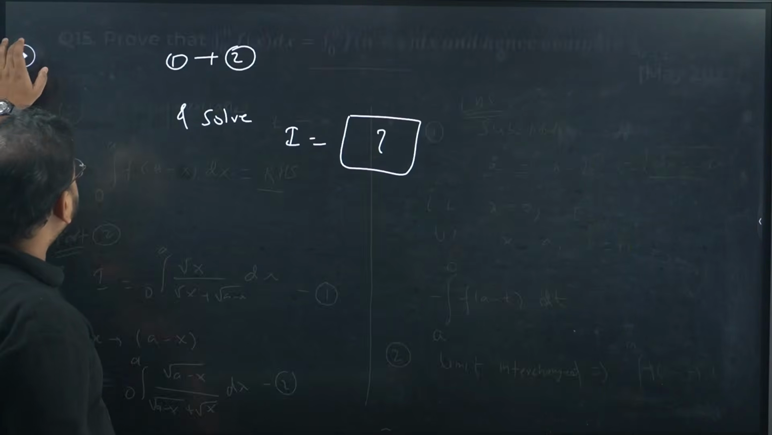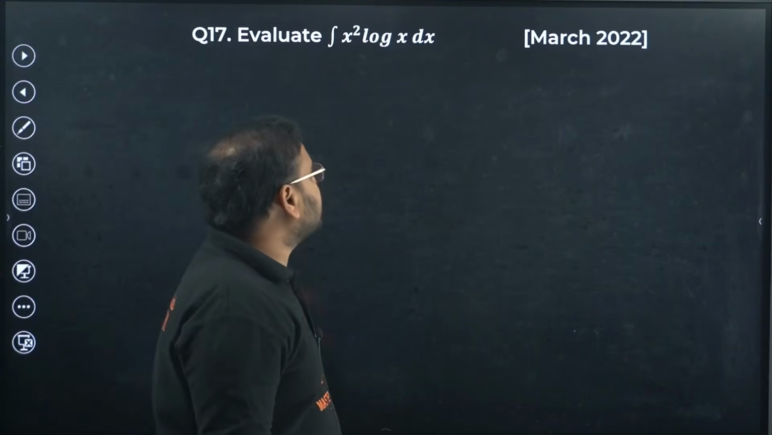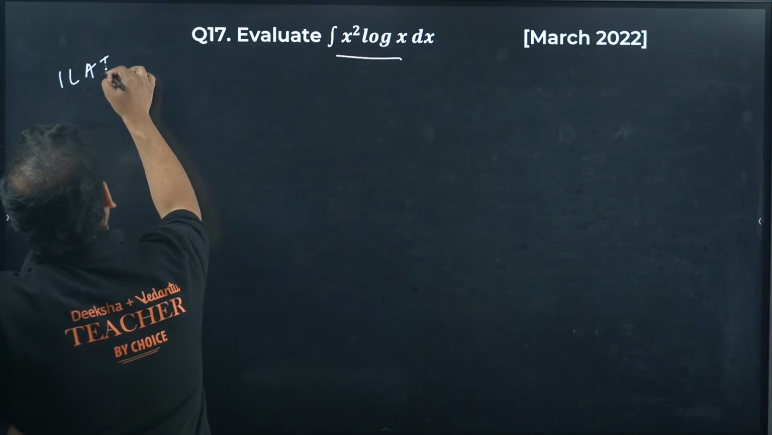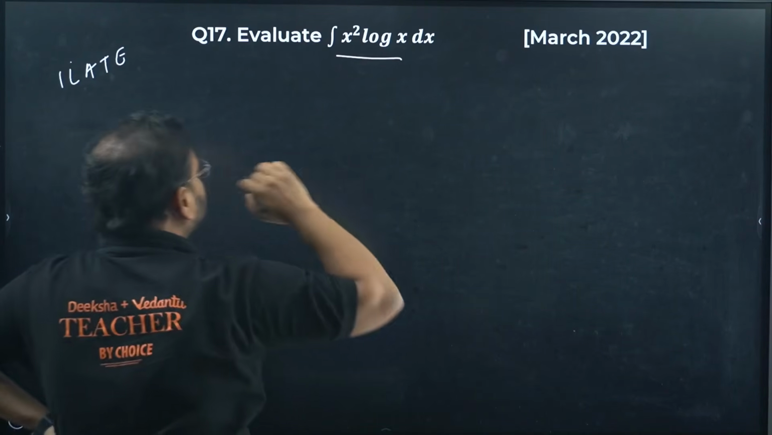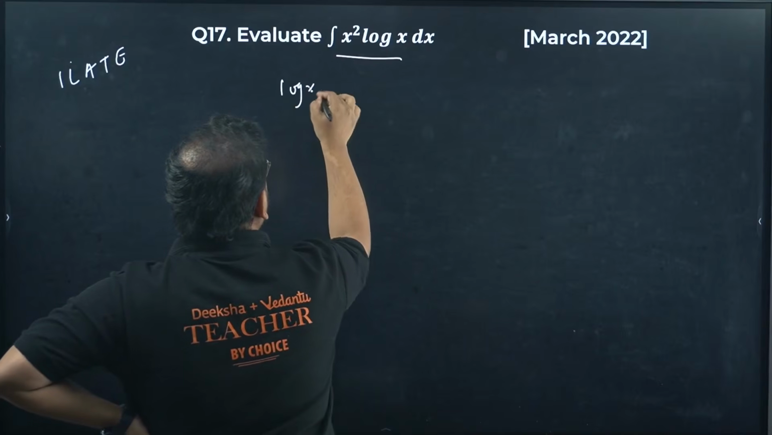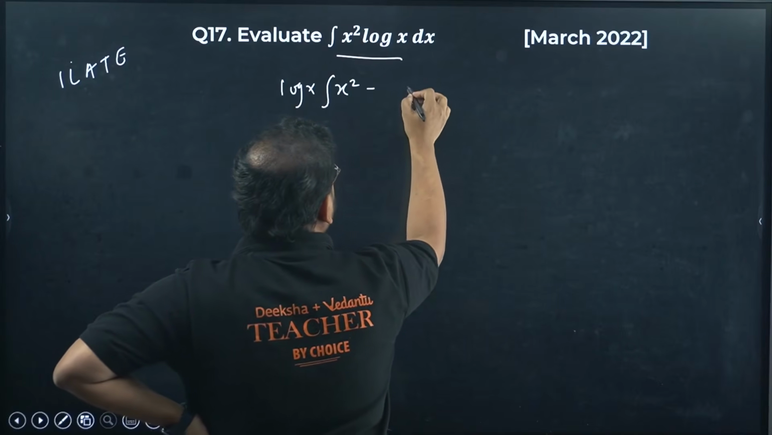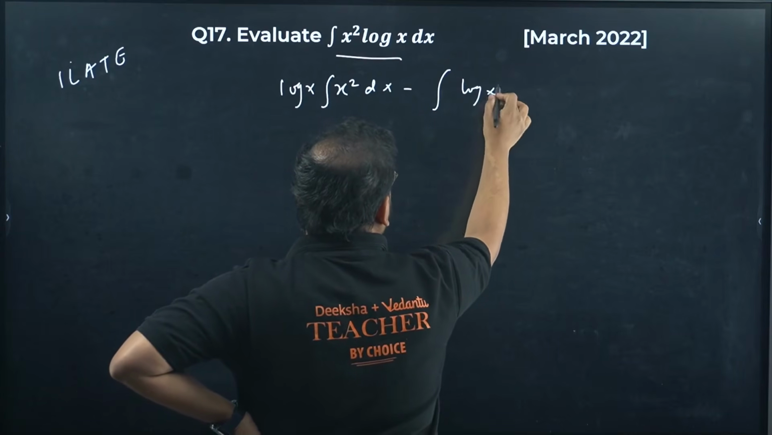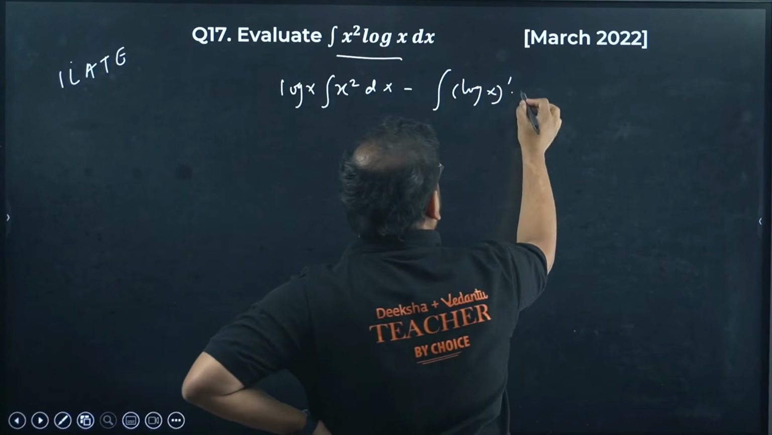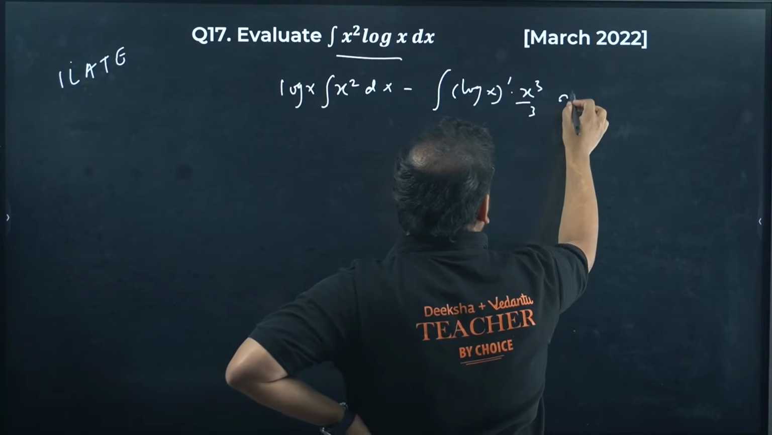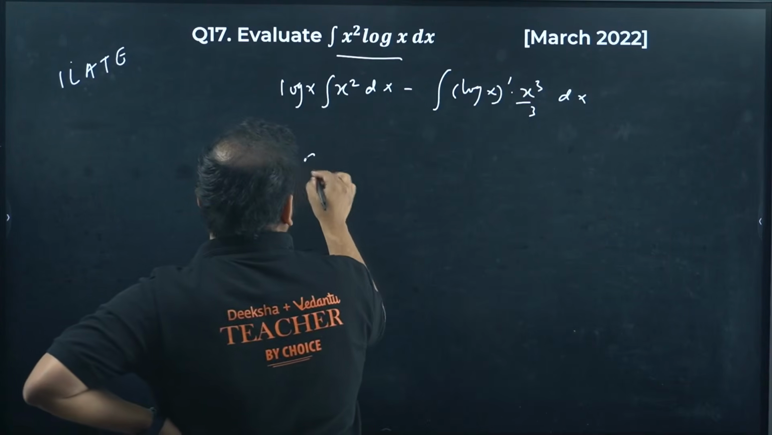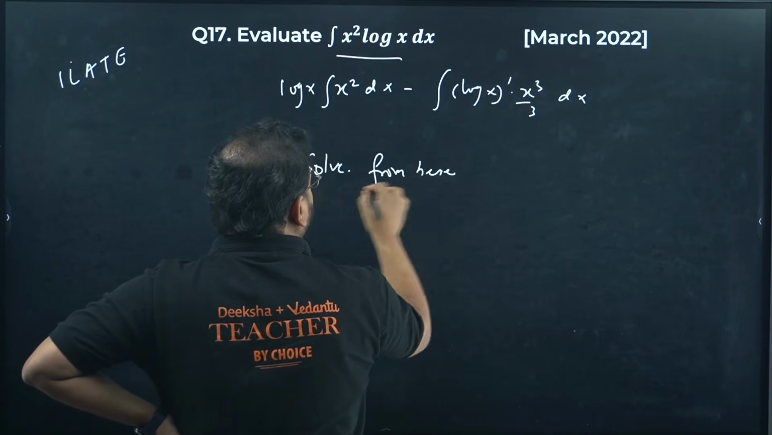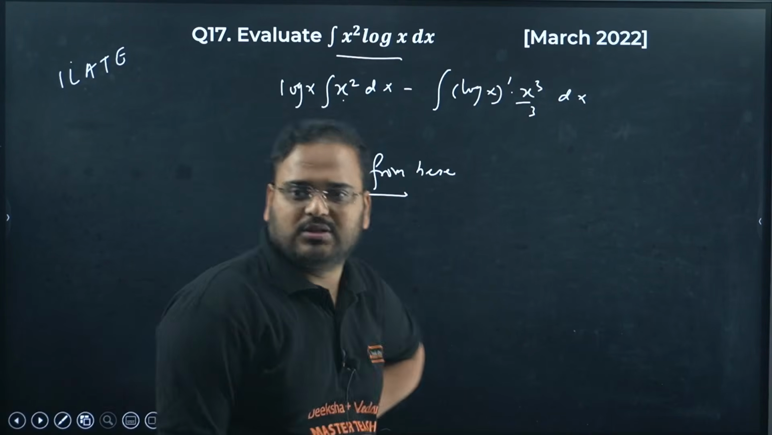Okay, next. Evaluate x square log x dx. This is the same integration by parts. In this case, log has the preference. So we'll keep log x as it is, integrate x square, minus differentiate log x and integrate x square. You'll get x cube by 3 dx. Please solve this from here, guys. I've done the first step. You can do this from here, right?